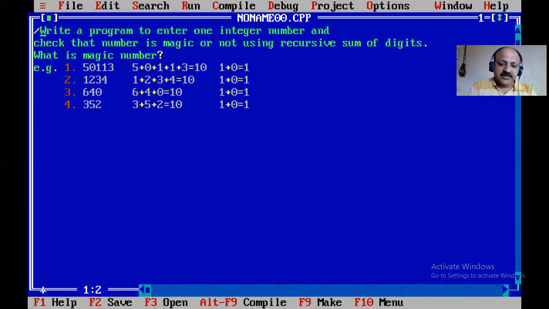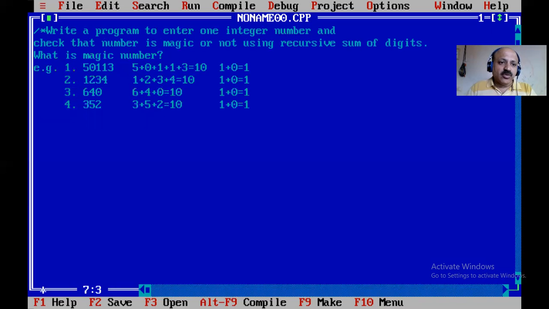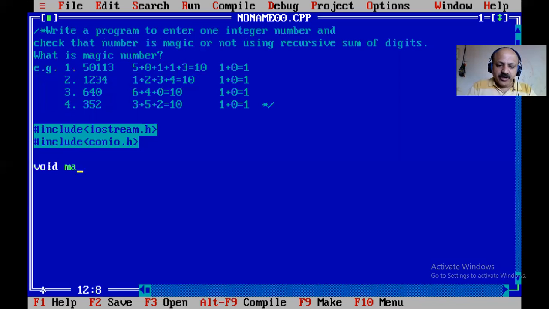We can apply this logic, and I give a multi-line comment for your reference. To check whether a number is magic, we can use a UDF, a user defined function, but first I write it directly in main. Our header file is iostream.h, then conio.h for console input output, and now void main.